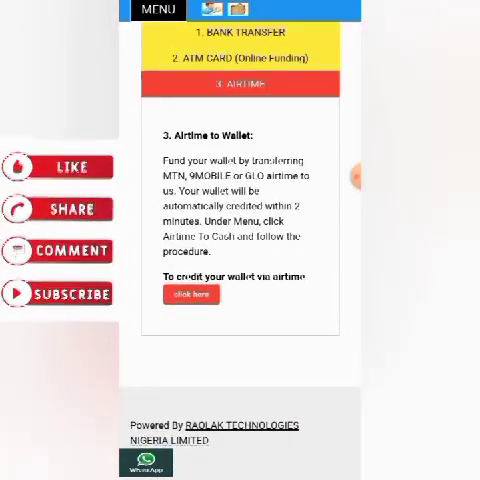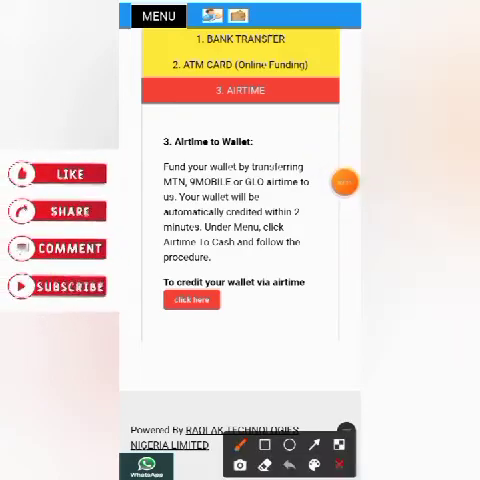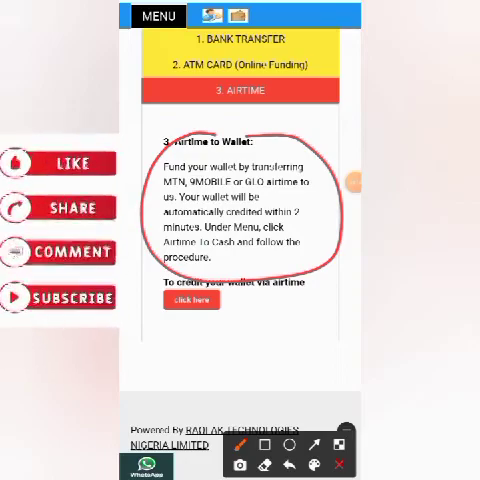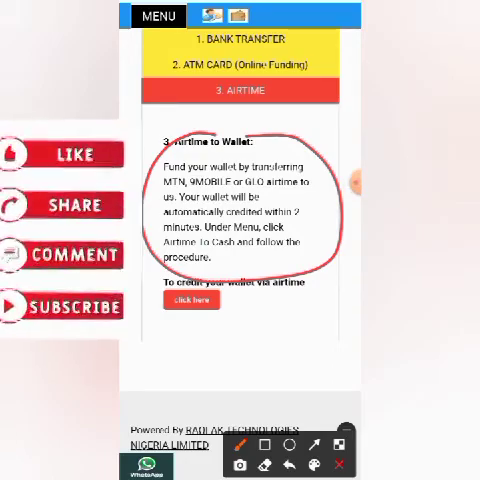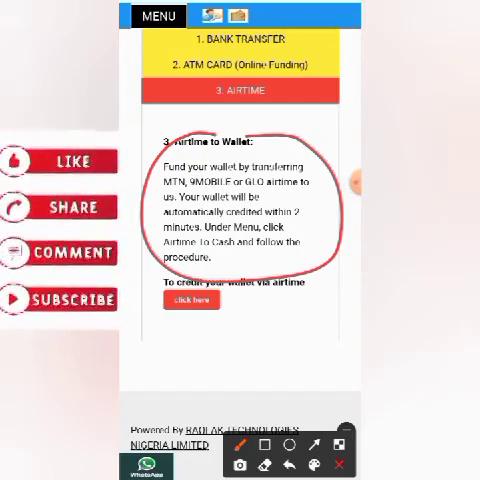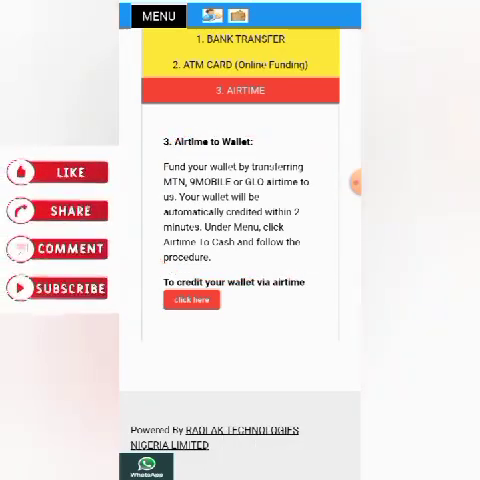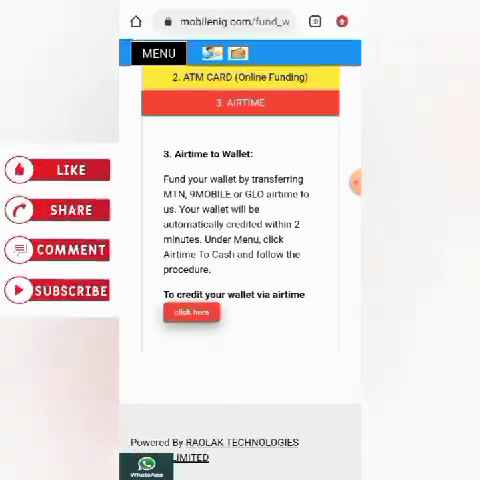When you click on that, you can see here that funding your wallet by transferring MTN, 9 Mobile or Glo airtime to us, your wallet will be automatically credited within 2 minutes. Under menu, click on Airtime. So that is how you can do it. Let me click here to get started.